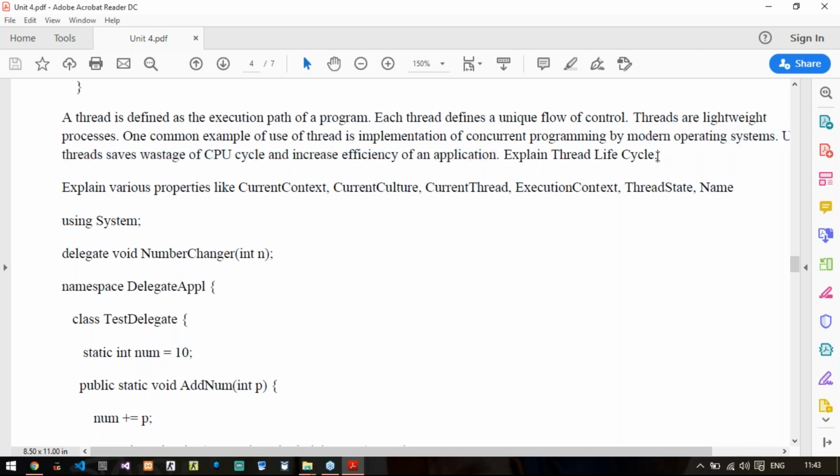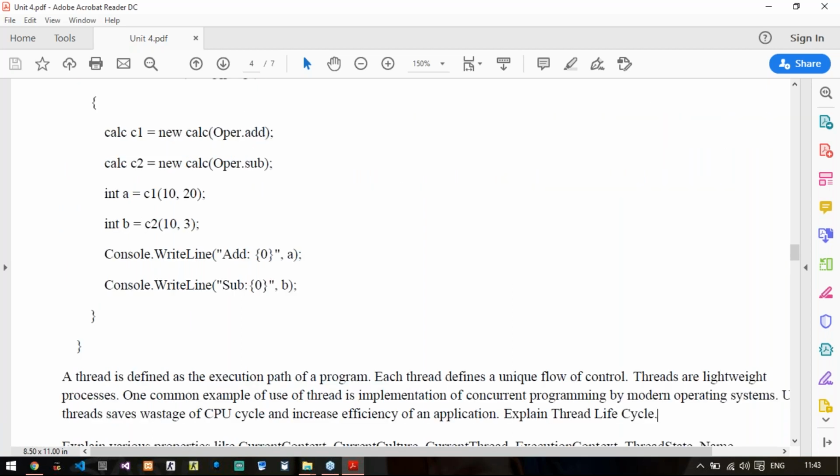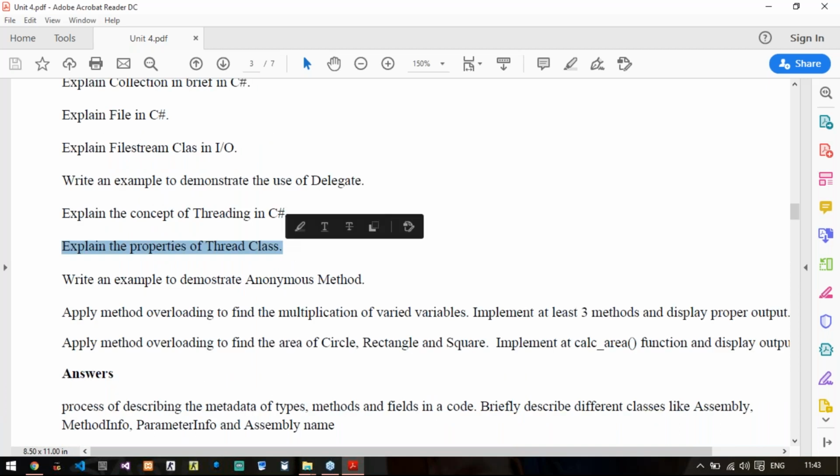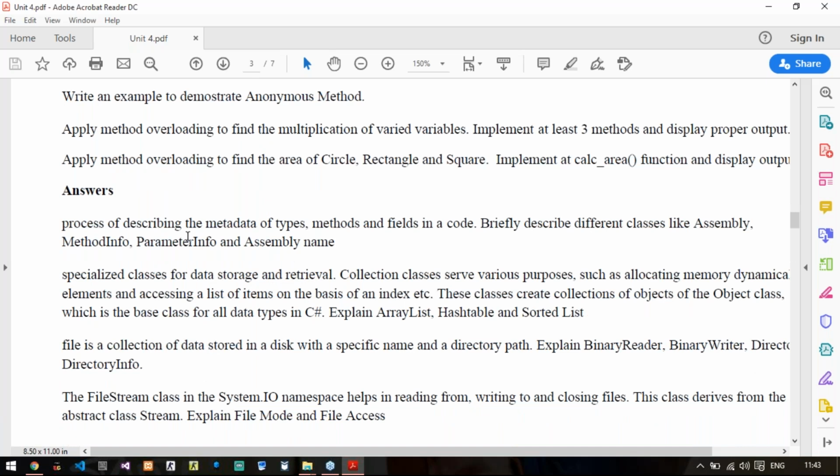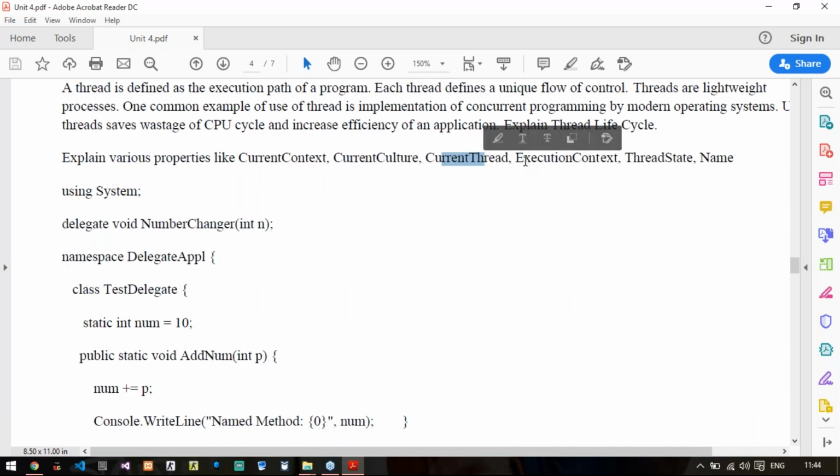And the last question is: explain the properties of Thread class. For that you will explain properties like CurrentContext, CurrentCulture, CurrentThread, ExecutionContext, ThreadState, Name. These properties you will explain in 1 or 2 lines.